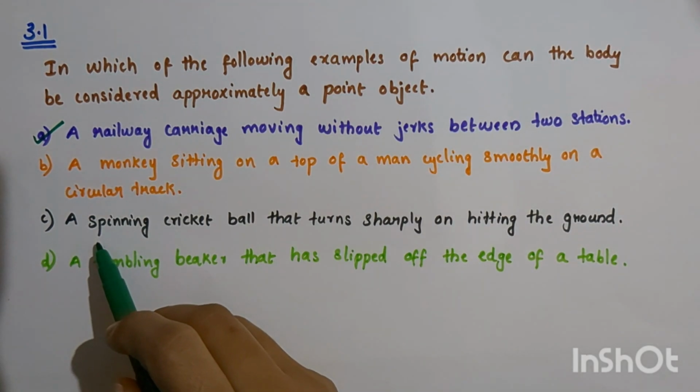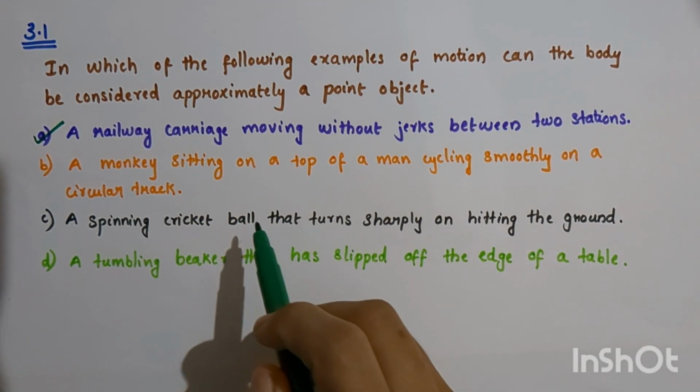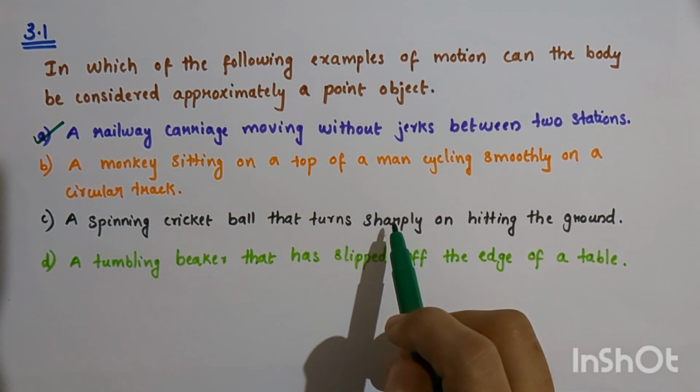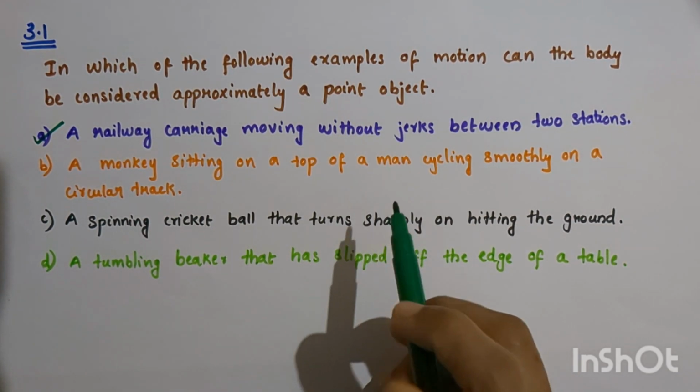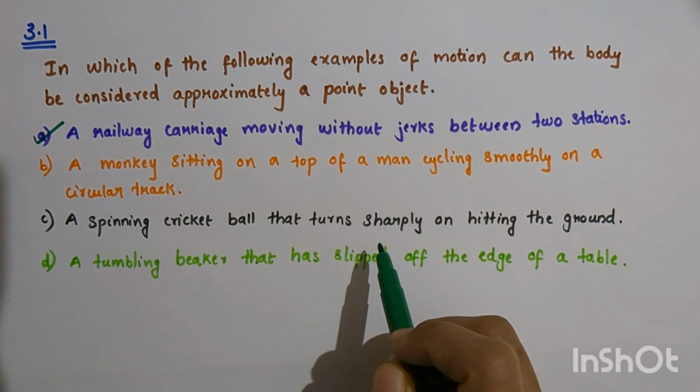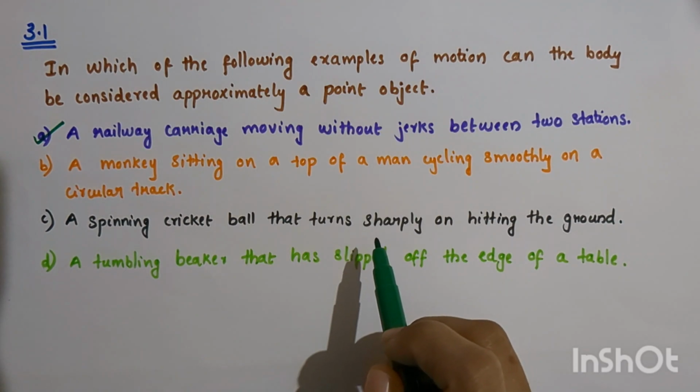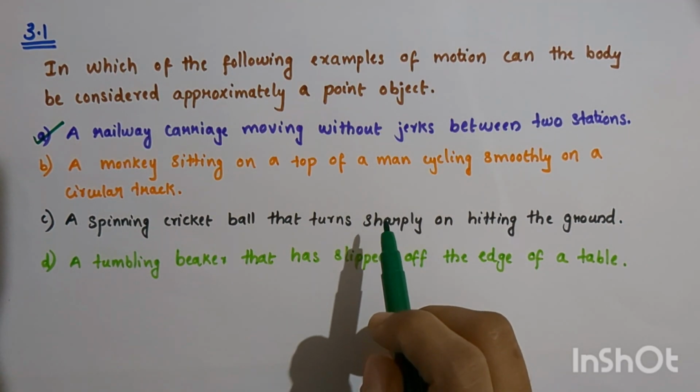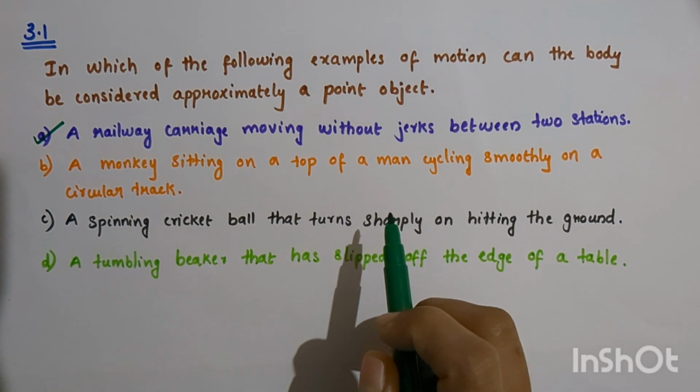Now, the third one, a spinning cricket ball that turns sharply on hitting the ground. You see, the size of a spinning cricket ball is comparable to the distance through which it turns sharply on hitting the ground. So, the cricket ball cannot be considered as a point object.